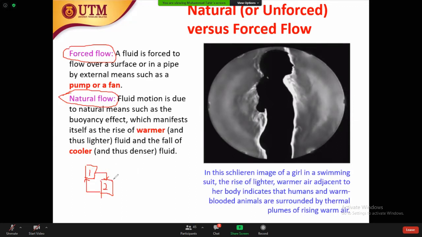Okay, another example is normally in industry you have the cooling fan or the cooling tower. In a cooling tower you need some type of fan to reduce the water temperature. So what is the benefit of the fan?